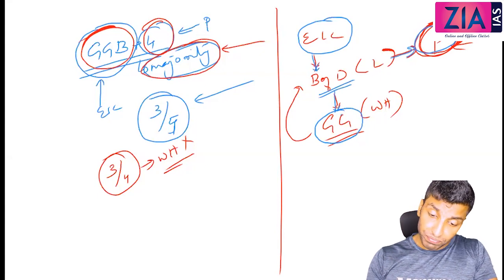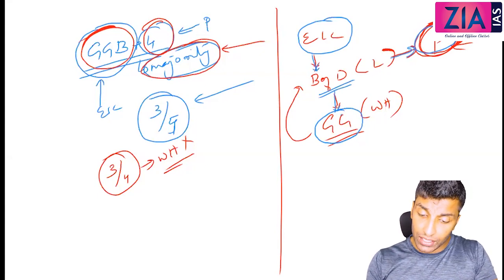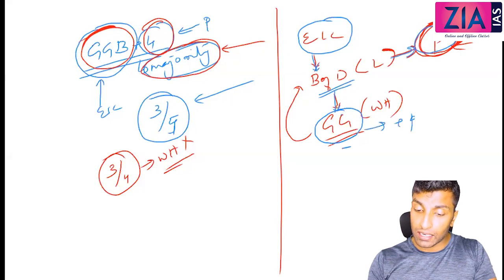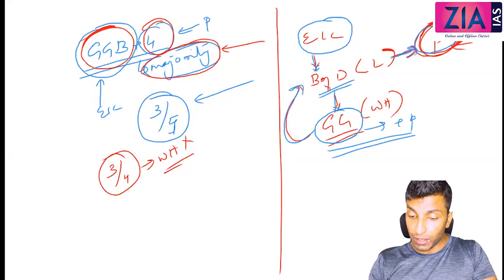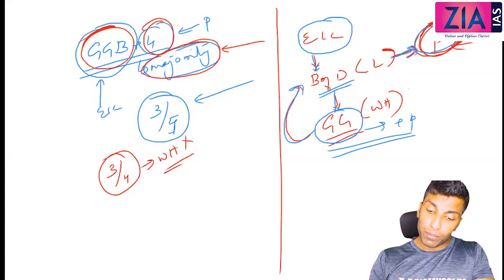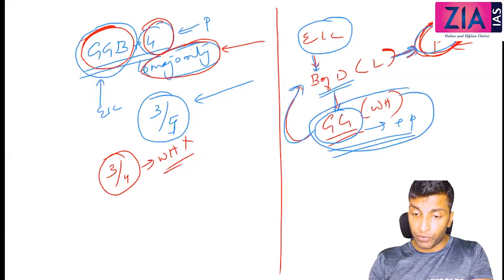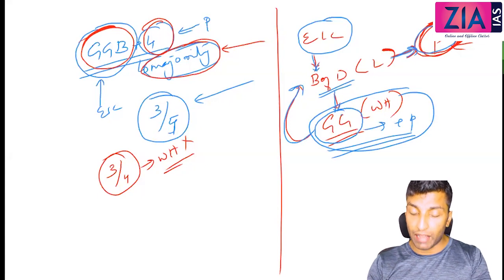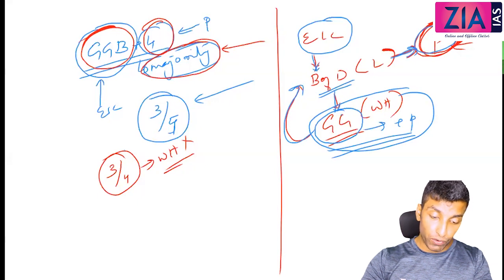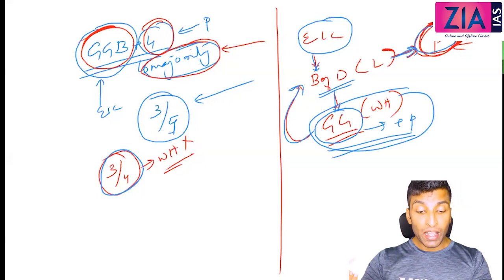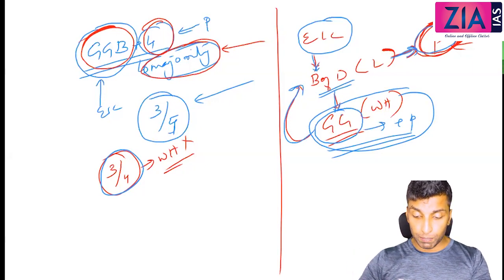So now after the Regulating Act, Governor General plus 4 members are there. The Governor General will report to the board of directors, and they have to report to the parliament. These 4 members you need to know: Richard Barwell, Philip Francis, George Monson, and John Clavering, and they were always against Warren Hastings. In fact, 3 out of 4 were always against Warren Hastings, and Warren Hastings was not able to implement any of his decisions. So that was the major problem with respect to this act.